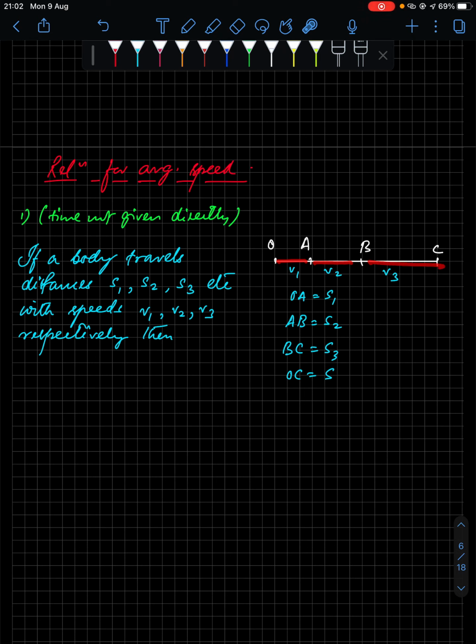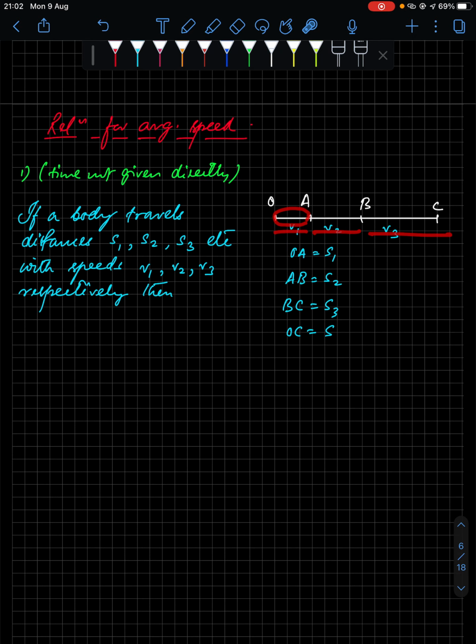Now here you can see in the diagram, a body is covering these three distances, or you say the entire length OC, with speeds v1, v2 and v3 for distances s1, s2 and s3, right? Time is not given directly.